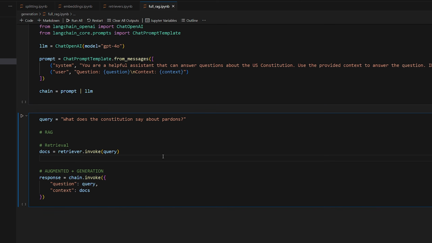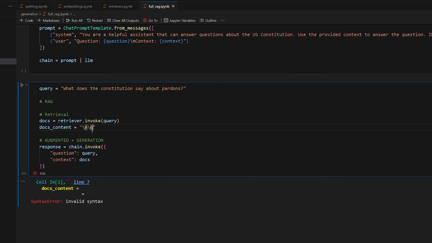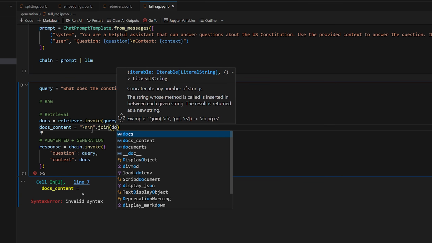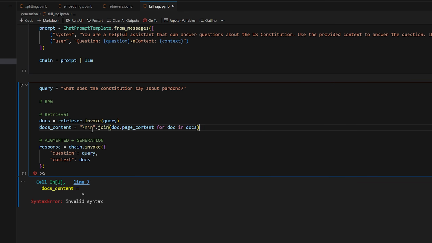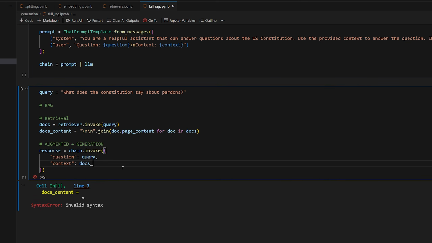One way you could do this is by doing docs_content is equal to, and we'll do new line, join. This is a little bit of weird syntax, I'll explain it after. Then doc.page_content for doc in docs. It's weird syntax, but what this will do is loop through each of the documents in our docs list, extract just the page content, which is a string, and then join each of them by double new line, which is just a full line separation. So basically this will be one string with every single doc chunk separated by a new line. So now down here we can pass it in by doing docs_content.